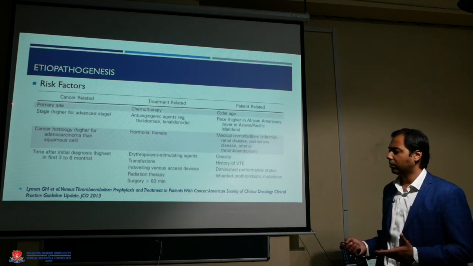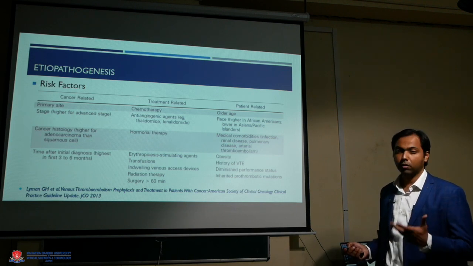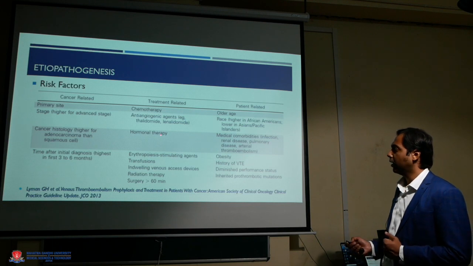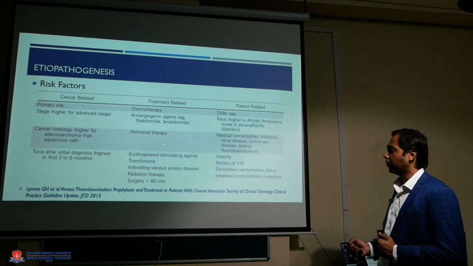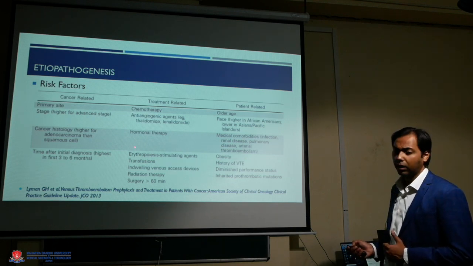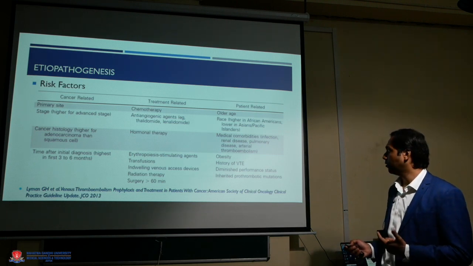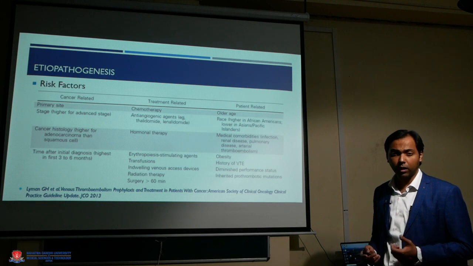Stage of the cancer, advanced stage would be at a higher risk. Histology of the cancer, and time after the initial diagnosis, it is maximum in the initial 3 to 6 months. Then treatment related, depending on the treatment we have given, either chemotherapy, targeted therapy or hormonal therapy. Indwelling catheters can be a reason, and patient related factors include advanced age, racial predisposition, comorbidities, obesity and family history.